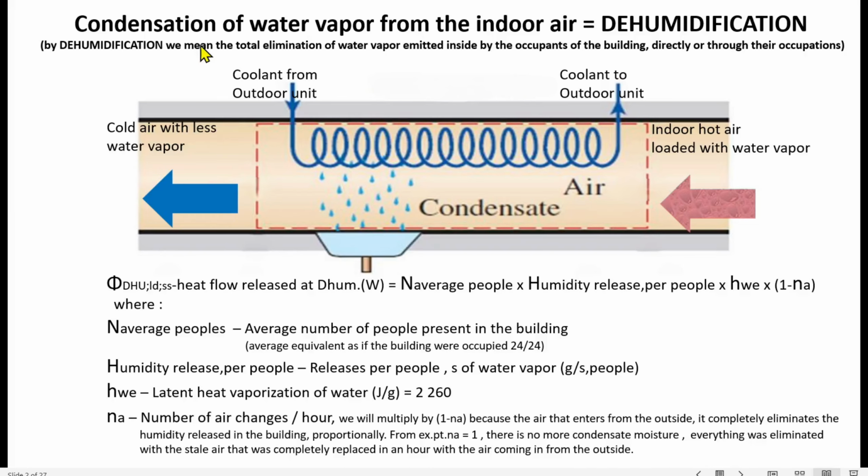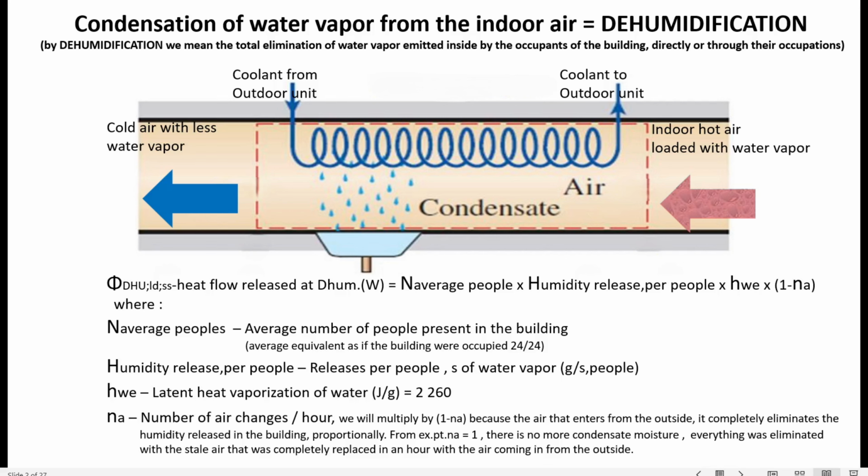The condensation of water vapor from the indoor air is called dehumidification. By dehumidification, we mean the total elimination of water vapor emitted inside by the occupants of the building, directly or through their occupations. Let's see what's happening inside the indoor unit.